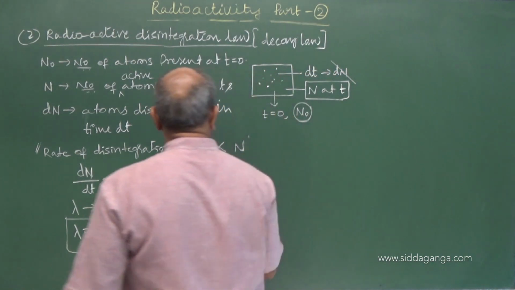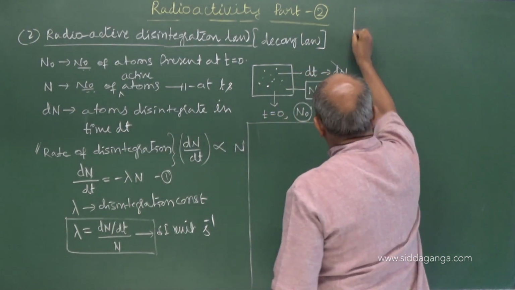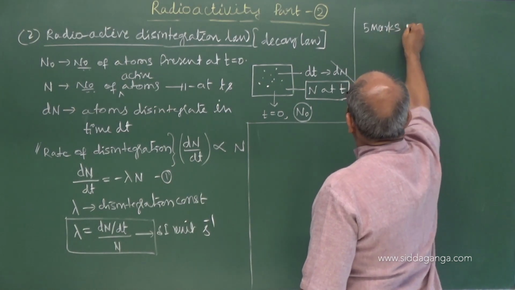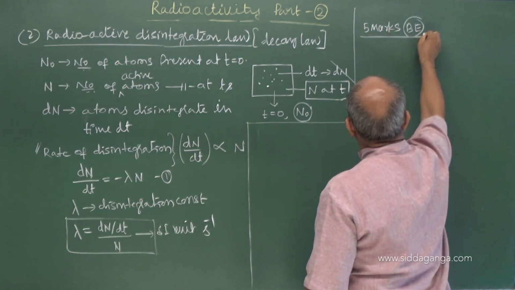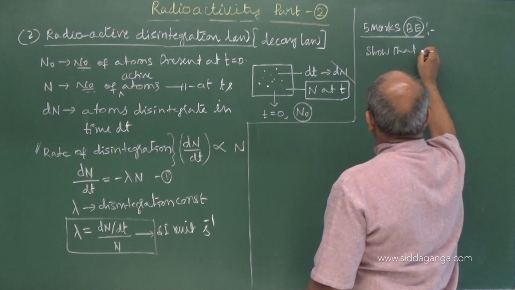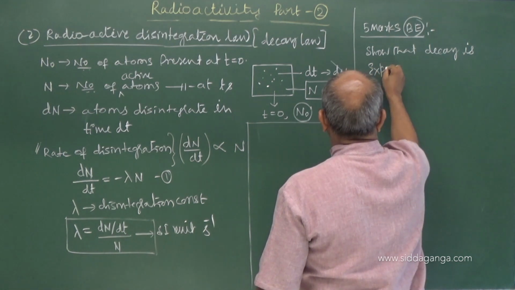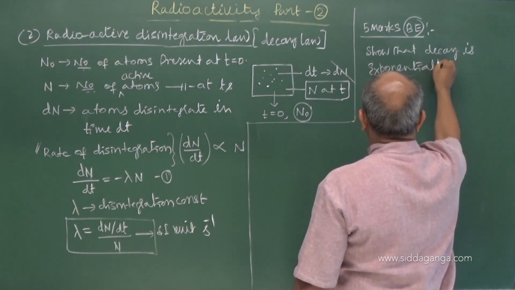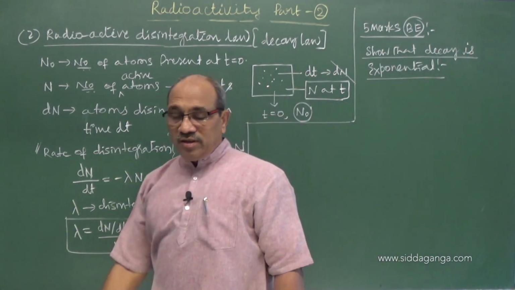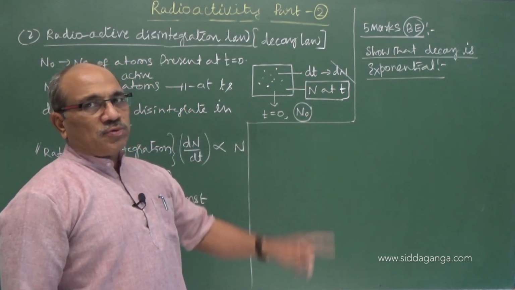With the help of this equation, we are going to derive an expression which is asked in the board examination for 5 marks. Show that decay is exponential. That is what we told. It is an instantaneous process but a prolonged process. We have to show that decay is exponential.